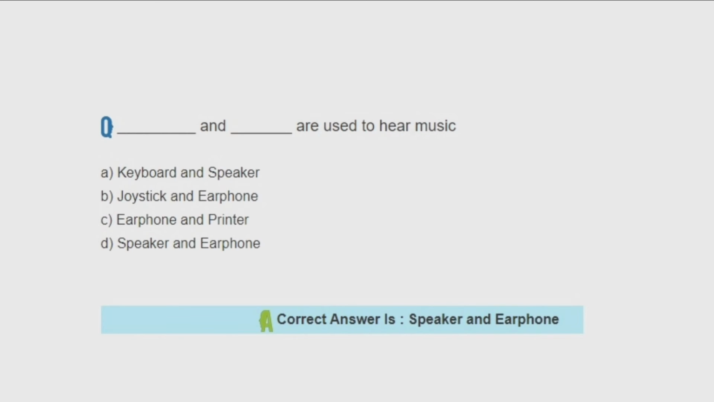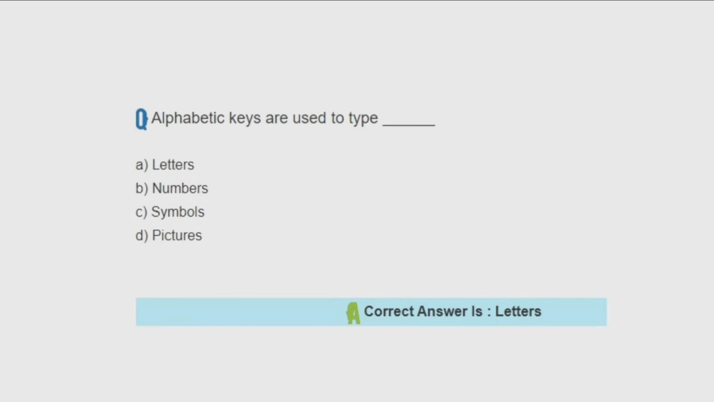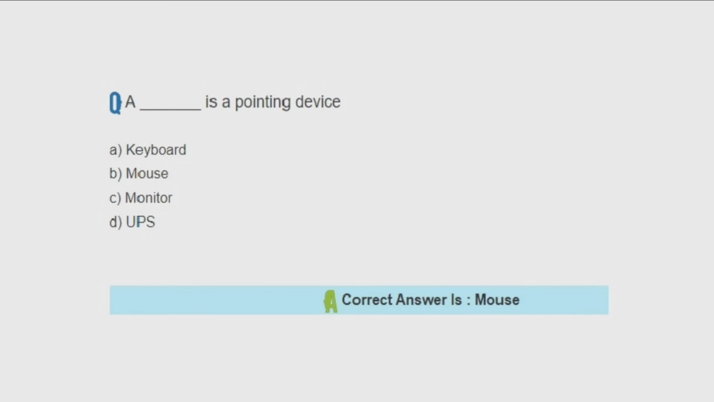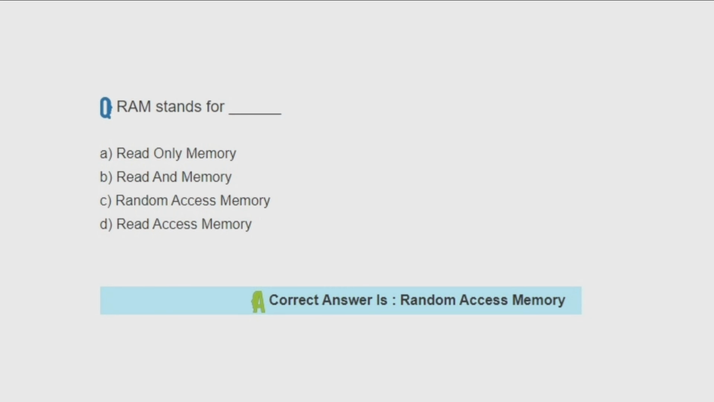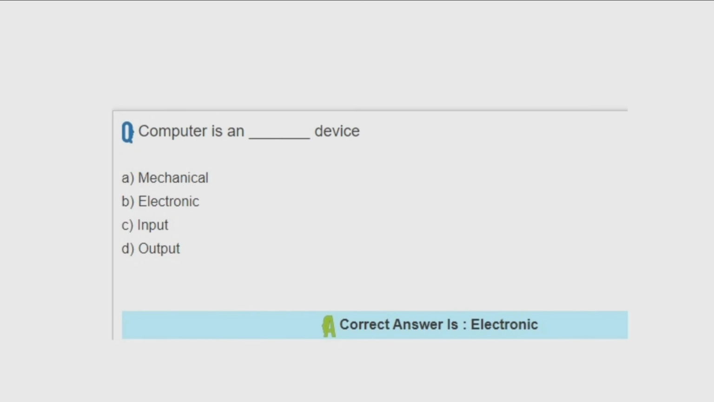Speaker and earphone are used to hear music. Alphabetic keys are used to type letters. A mouse is a pointing device. RAM stands for Random Access Memory. Computer is an electronic device.